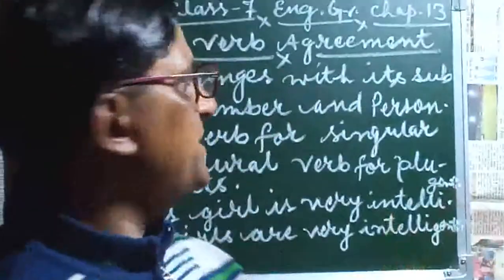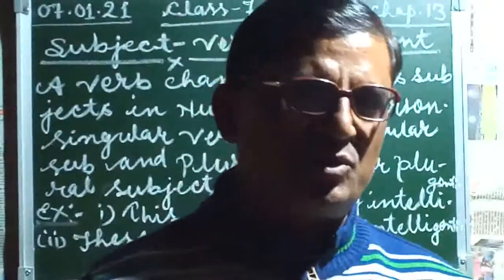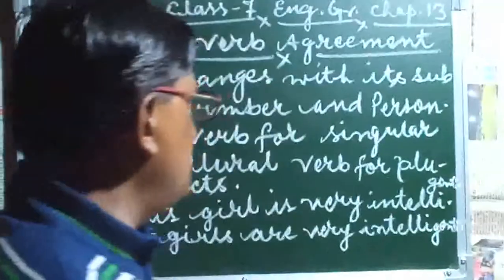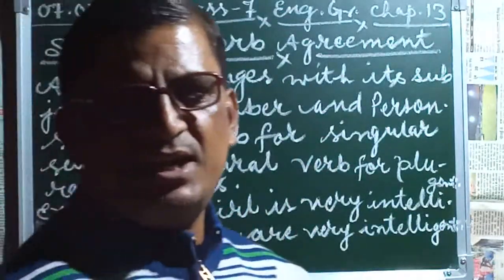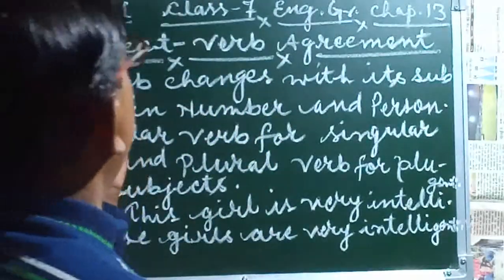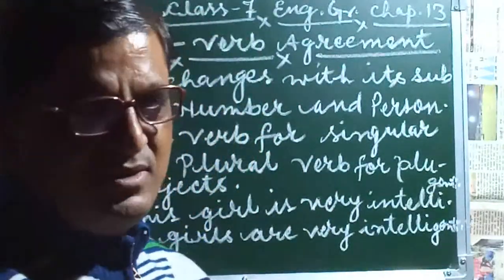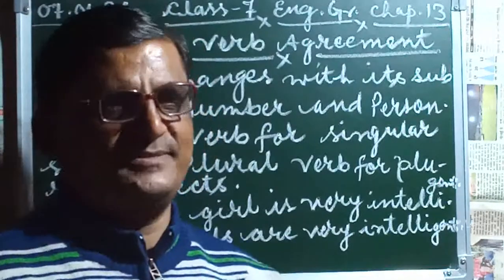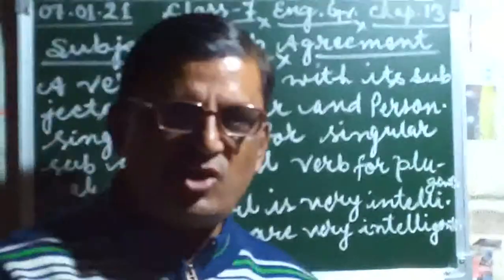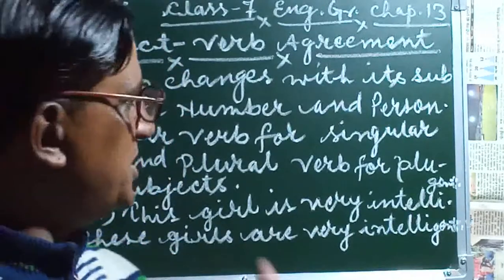Here I am taking some examples. Some statements are also given here, and according to these statements we have to use the verb in singular and plural form in a sentence. Just like you see, subject verb agreement, already from this word it is coming out the agreement to live together. Just like in common life also, if the persons do not agree, they cannot live together. Here the same thing happens with the verb and subject also.